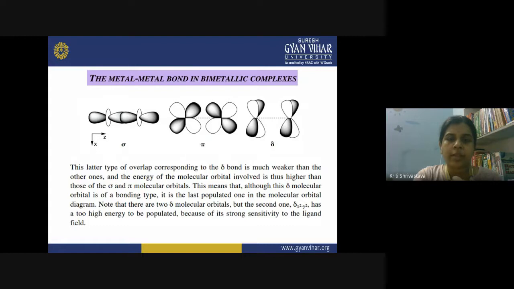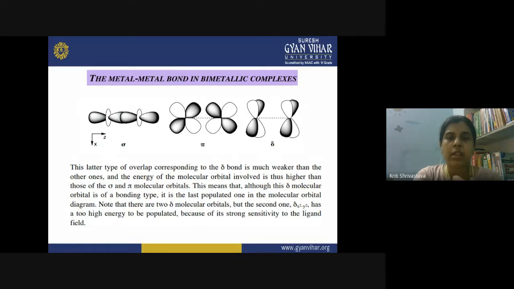So this means that although the delta molecular orbital is of bonding type, because when the two orbitals overlap, one will be the bonding, right, and the other will be the anti-bonding, although one of the delta molecular orbitals is of bonding type, it is the last populated one. Why? Because it has higher energy as compared to sigma and pi orbitals.